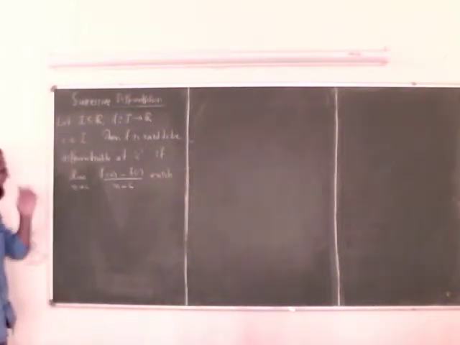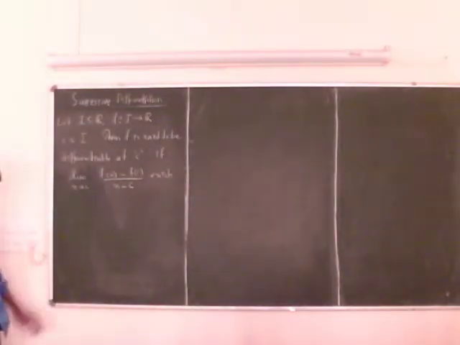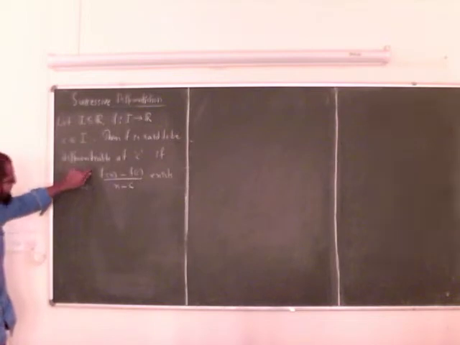So this is the definition of differentiability of a function at a point in its domain.